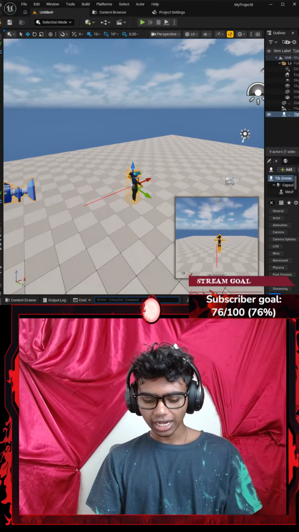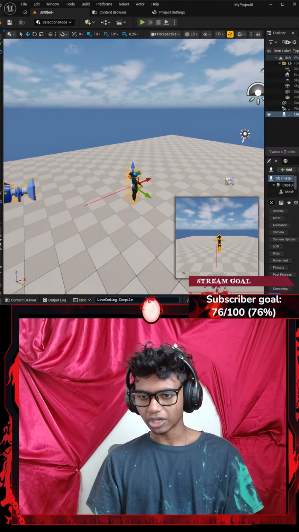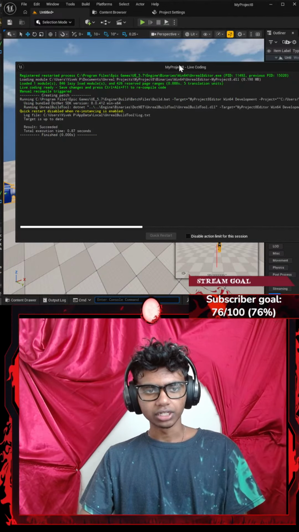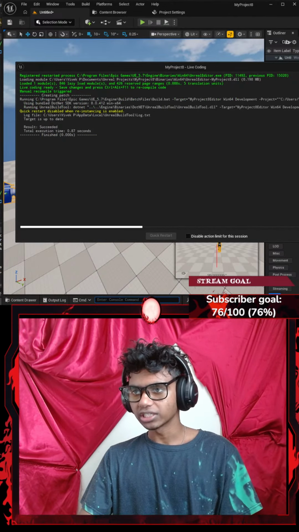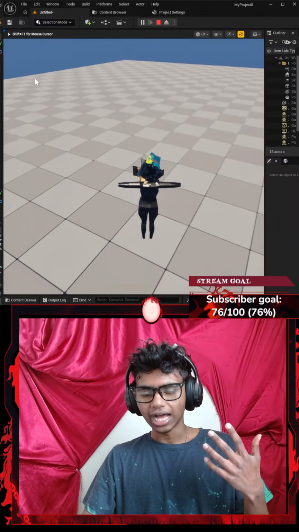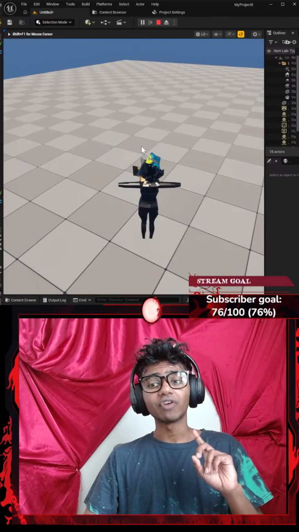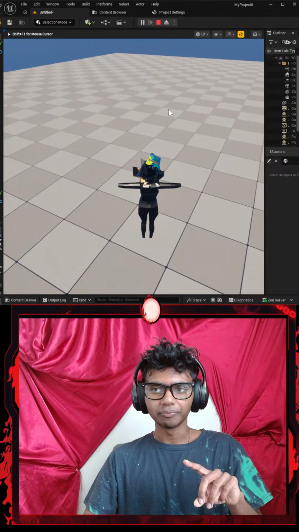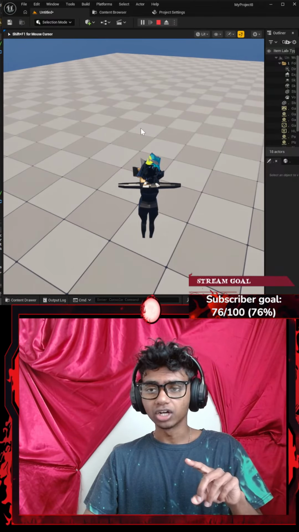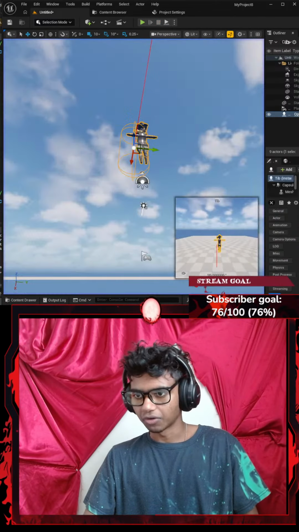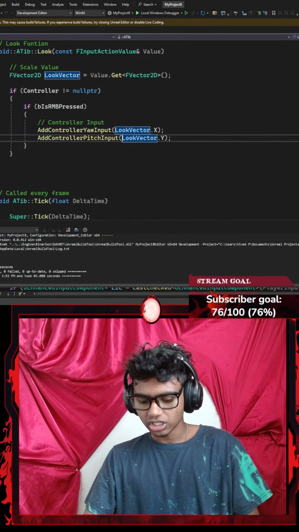Now I'm going to live compile my code again to just make sure everything has been compiled and nothing is wrong. Okay, let's compile it real quick. It says no changes, result succeeded. So I'm going to run my code. Now this is basically what I was doing. I have my mouse here. If I click my right mouse button, my cursor has been hidden and I can look left and right. I can look up and I can look down. I've got to fix that part real quick. Alright guys, I'm going to change this to negative.